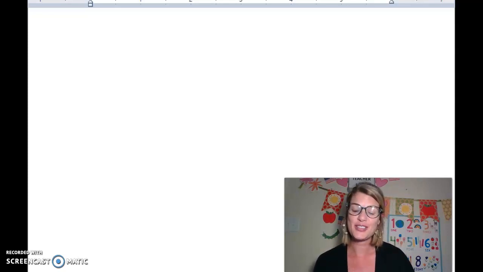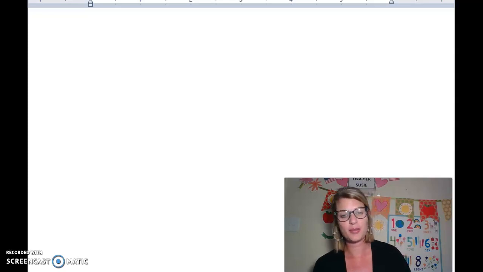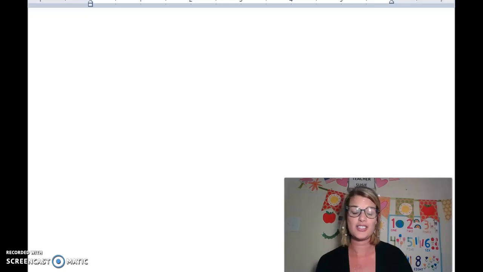Today we are going to continue to practice with our spelling patterns that make the long E sound at the end of a word. If you remember from yesterday, we looked at words that end with Y, that just simply end with Y, or that have the suffix Y added to the end of the base word. We also talked about words that have IE at the end, or that have I before E, except after C, like in the middle of the word for ceiling and receive. So all of our words this week have the long E sound.